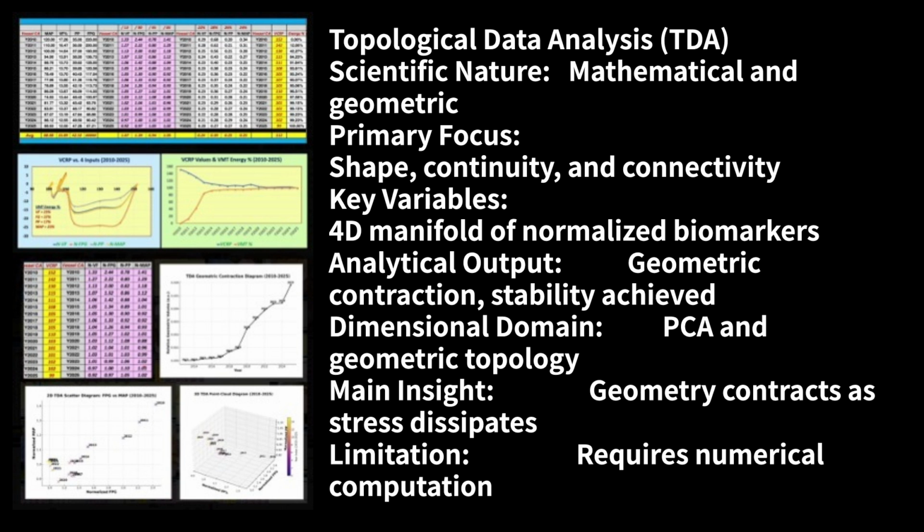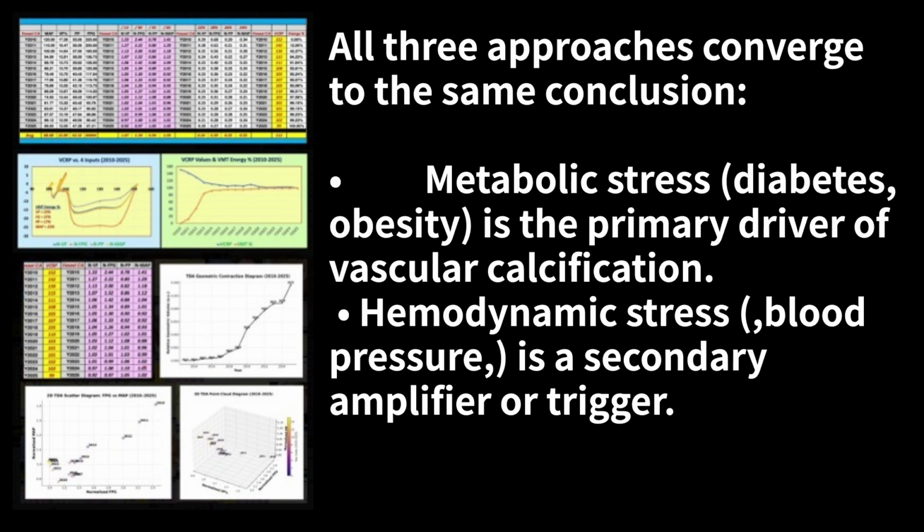Topological data analysis, TDA. Scientific nature, mathematical and geometric. Primary focus, shape, continuity, and connectivity. Key variables, 4D manifold of normalized biomarkers. Analytical output, geometric contraction, stability achieved. Dimensional domain, PCA and geometric topology. Main insight, geometry contracts as stress dissipates. Limitation, requires numerical computation. All three approaches converge to the same conclusion.